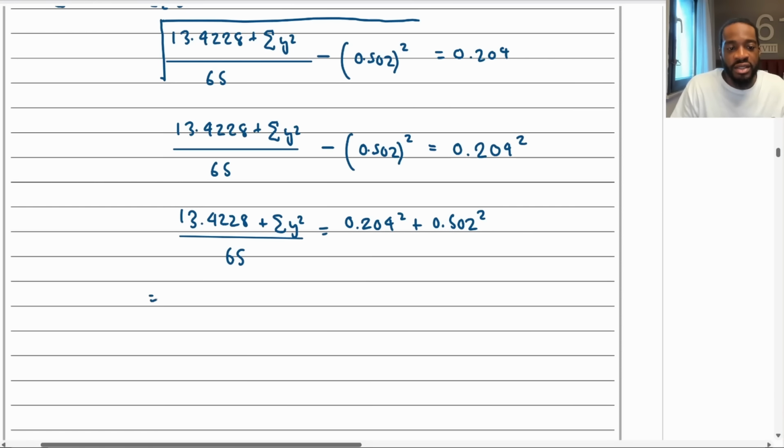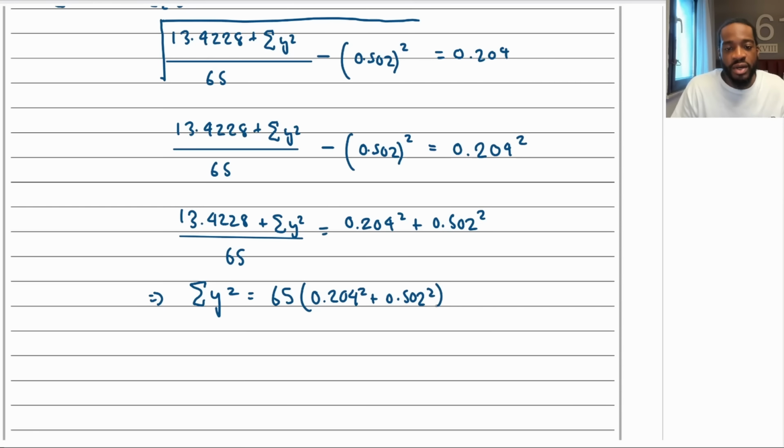So therefore we can say the sum of y squared is going to equal 65 times by all of that plus 0.502 squared. And then I would have to take away the 13.4228. And whatever I get here is going to be the answer.